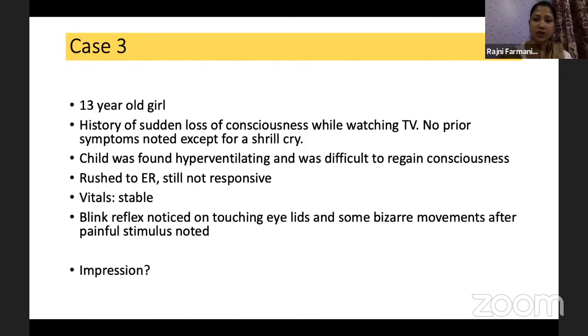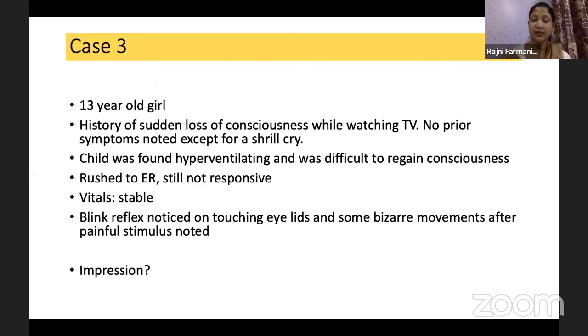What trick we did was that the resident tried to touch the eyelids. If we examine the child and touch the eyelids, there will be a blink reflex. So that gives us the information that this is malingering and not a true loss of consciousness. The child also had some bizarre movements, which again led us to think that this could be a psychogenic event.